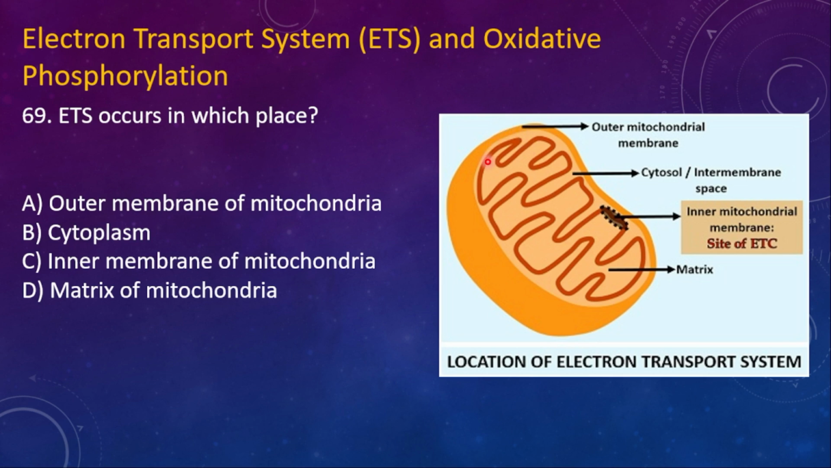See here, this is the outer mitochondrial membrane which is continuous, and then this one is the inner one which will be in the form of cristae. So inside, the inner mitochondrial membrane has the site of what? ETS or ETC. So your right option will be C.